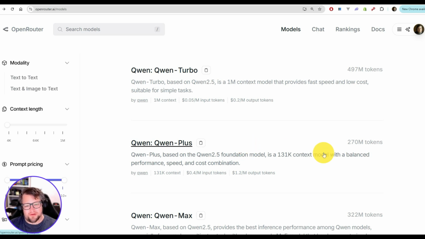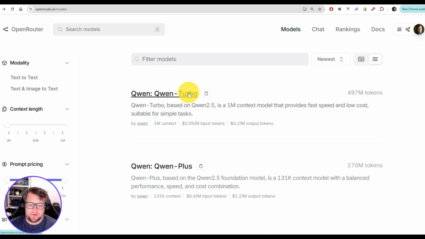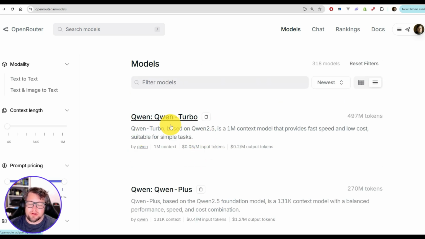Oh boy, I'm super excited today. Browsing OpenRouter, I happen to see that Qwen Turbo, Qwen Plus, and Qwen Max are now available for testing. Qwen Turbo, I do not expect to win if I put it head to head against Max, but I do want to see how well it performs. In coding, I do want to test this a little bit more too because it claims a 1 million context window. That is absolutely insane.